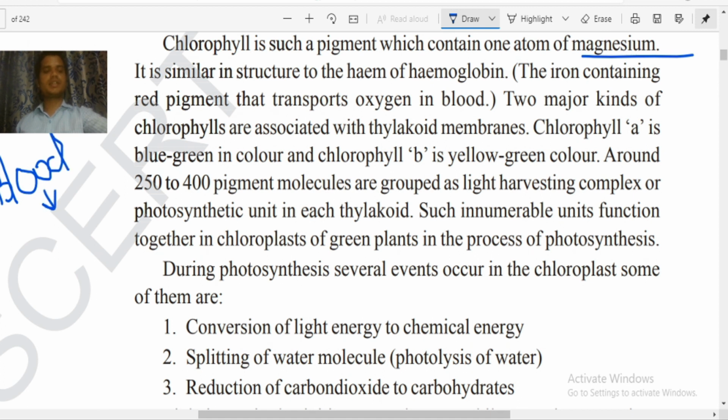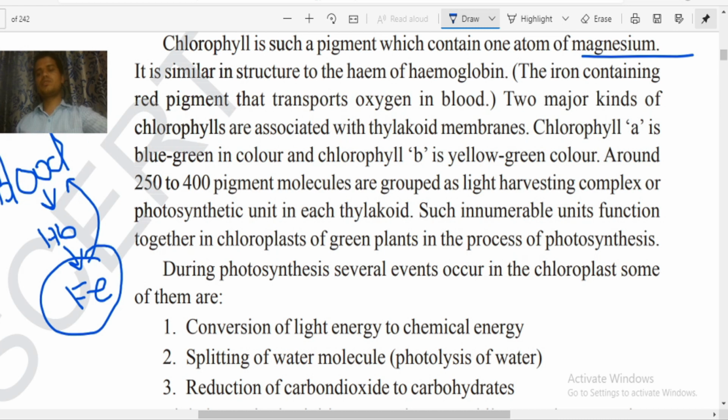Why is it red? Because of hemoglobin. Why is hemoglobin giving red color? Because it has a special metal called iron. Because of iron our blood is red, and because of magnesium the leaf or the chlorophyll is green in color.